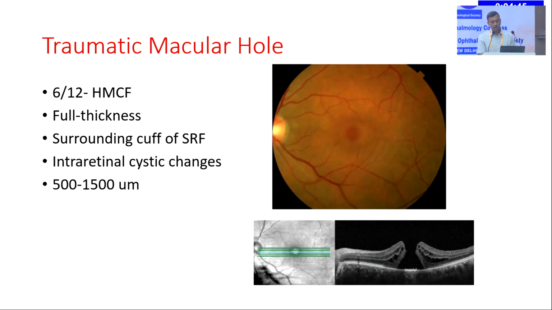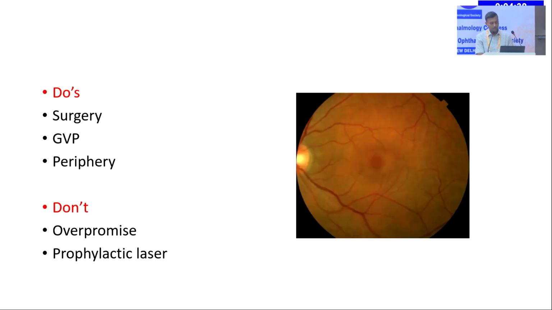So always check for RAPD, look at the status of the disc, whether it is pink or whether it is pale. So we have to examine these things before counseling the patients and taking up the patients for surgery. And again look at the periphery, check the ora to rule out any retinal breaks or dialysis.